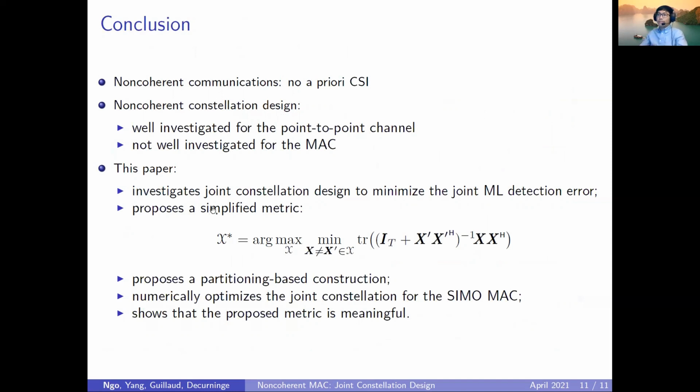We have proposed a simplified metric, which is given here, which can be used to optimize the constellation. We also proposed a partitioning-based construction, and we numerically optimized the joint constellation using our metric for the SIMO MAC, and we showed that the proposed metric is actually meaningful for the constellation optimization and evaluation.